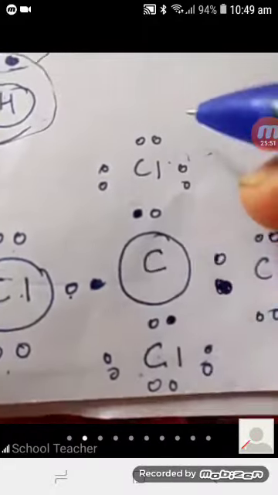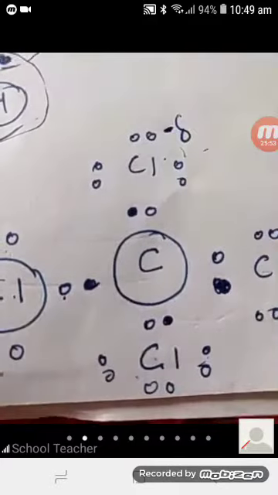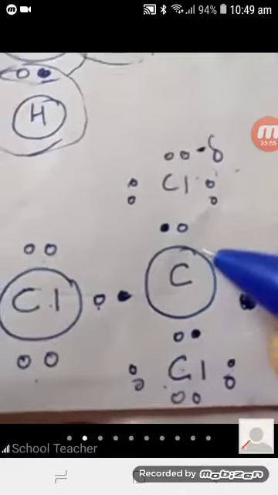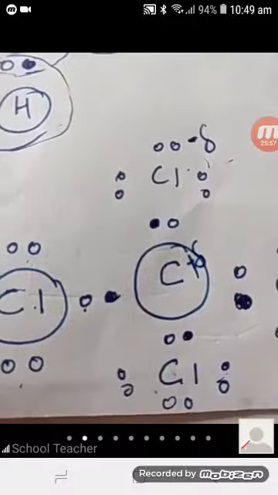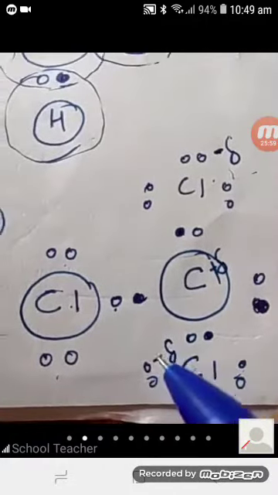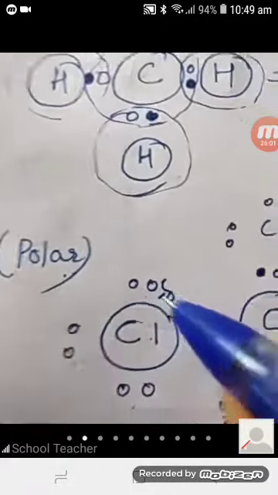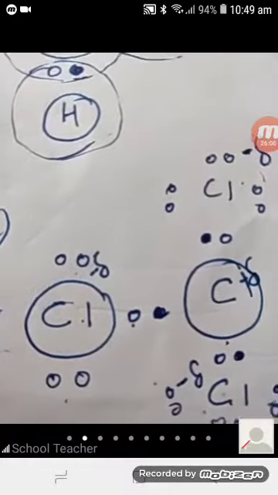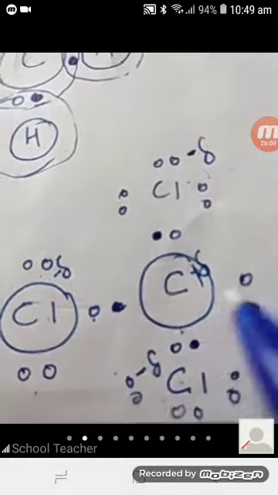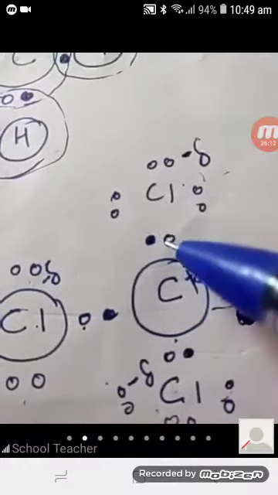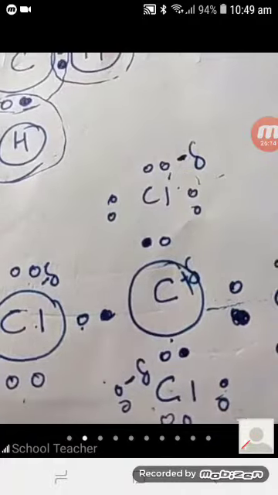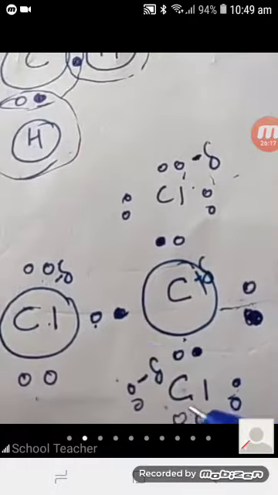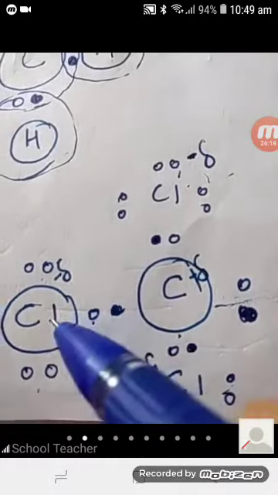But what will happen, chlorine has more electronegativity than carbon. This has a little positive charge. Chlorine has an extra electronegativity than carbon. So it will pull the shared pair of electrons towards chlorine. This pair of electrons will be shifted to chlorine, this pair will be shifted to chlorine, and this pair will be shifted to chlorine.